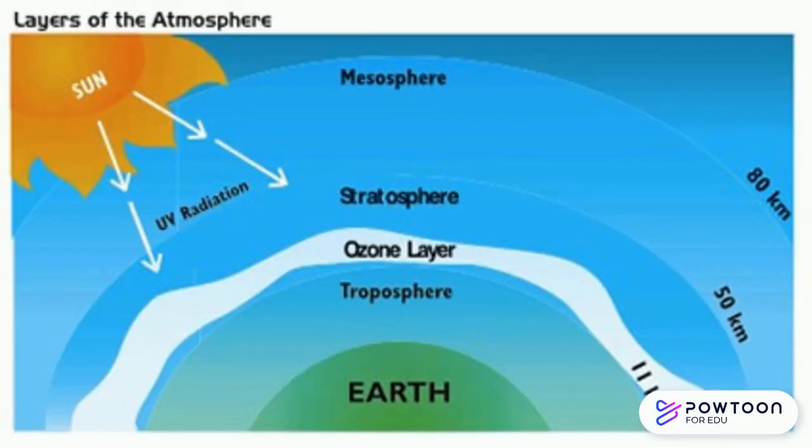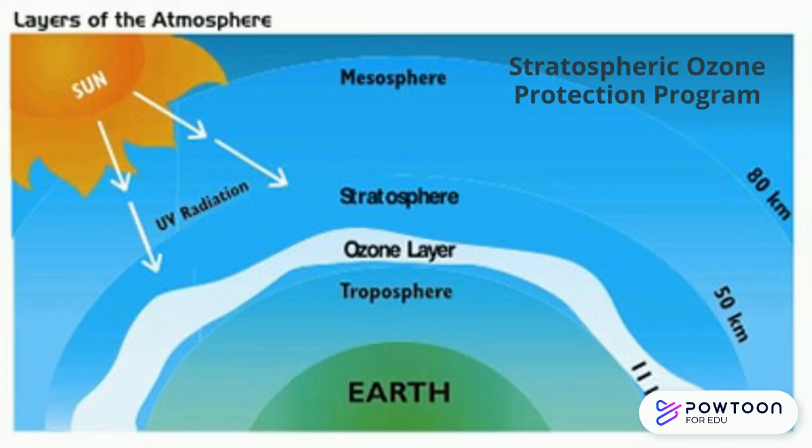Let's move on to the Stratospheric Ozone Protection Program. You know that ozone is a criteria pollutant, so it might be confusing to some that there's a program to protect it. When ozone is in the lower atmosphere, it forms smog, which is unhealthy for humans, but in the upper atmosphere, ozone acts as a protective screen against ultraviolet radiation reaching the Earth.